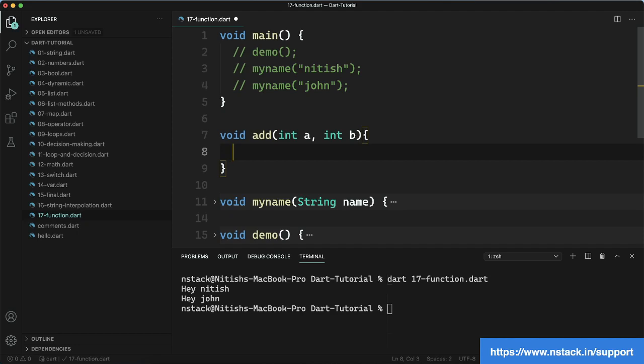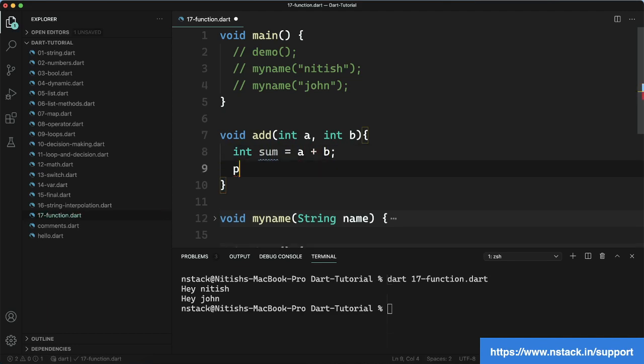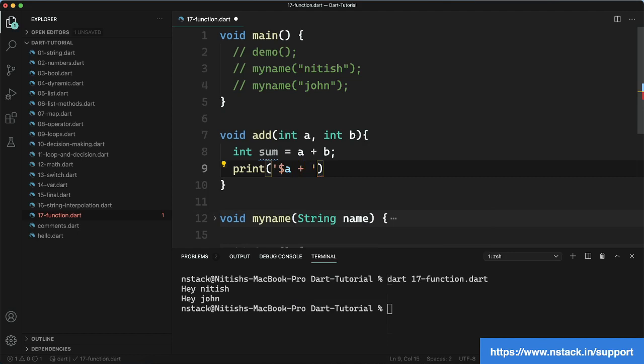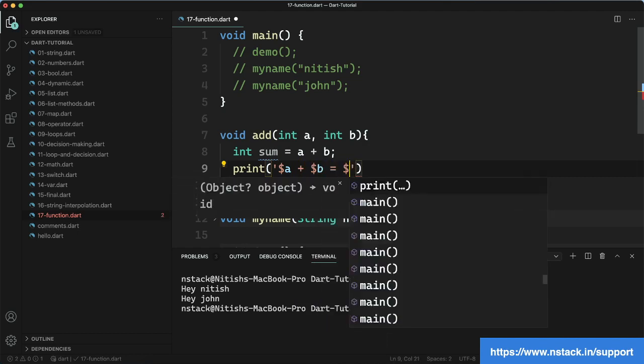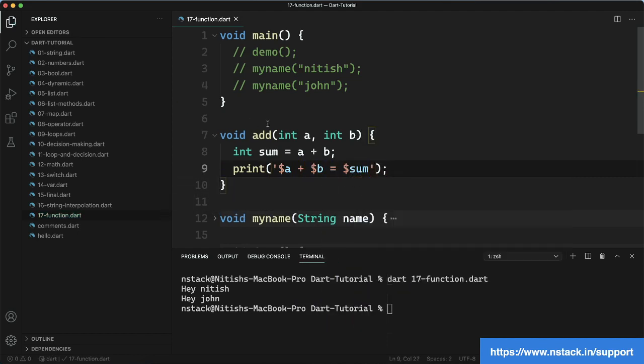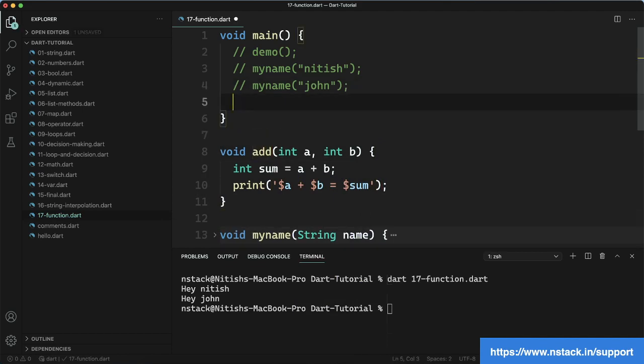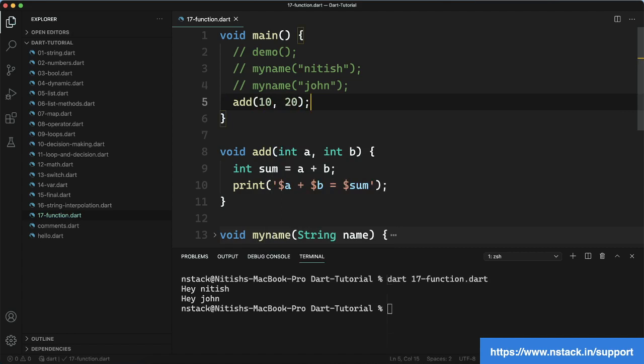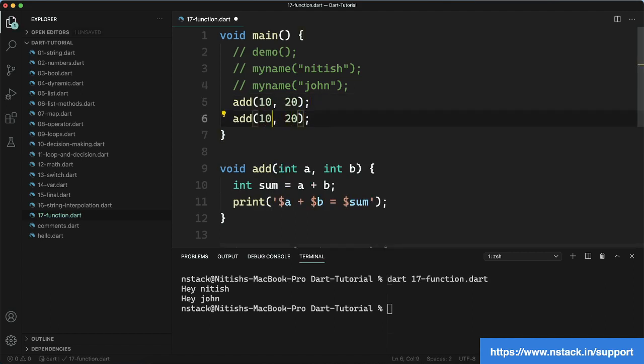After it takes these two things, this will create one variable and add these two things, and after that it will print a plus b equal to sum. I am trying to just give you a very simple example so that you will understand. Now if I provide 10 and 20 in it, and also 8 and 7 in it, let's run this and see how it works.